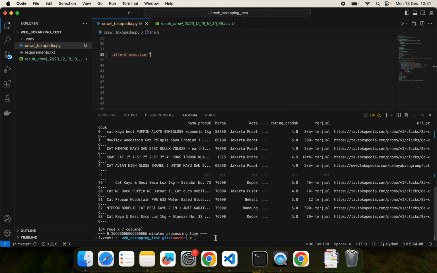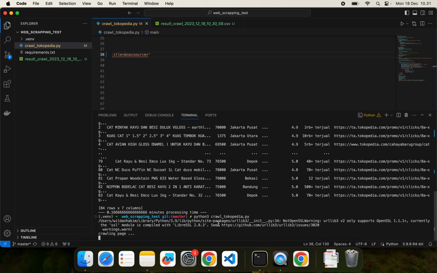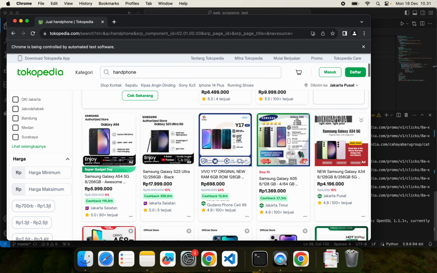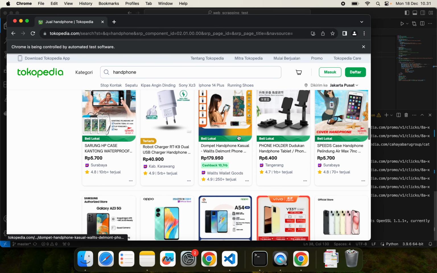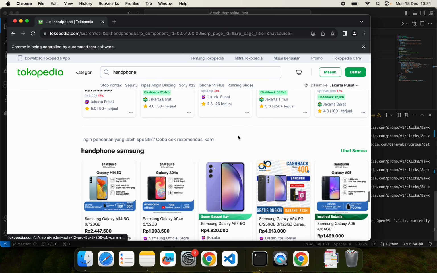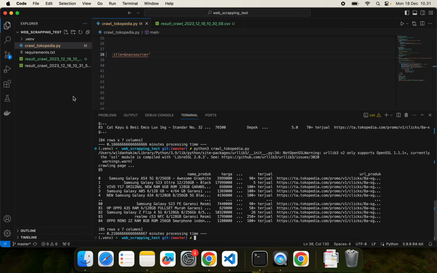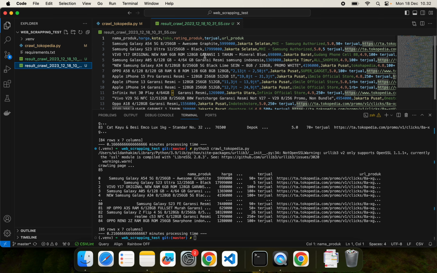Save it and run. Well, it's running. Within a few seconds, and that's a new data, 85 rows again.